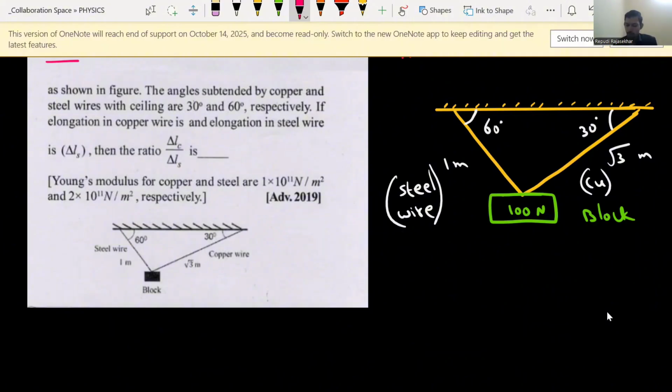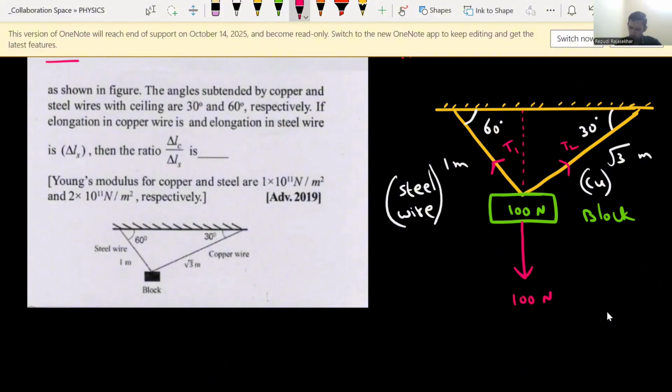Now here, what we can write, let us take tension acting in this wire is T1 and tension acting in this wire is T2. Now total weight acts in downward direction, how much? 100 newtons. Now resolve this into components.